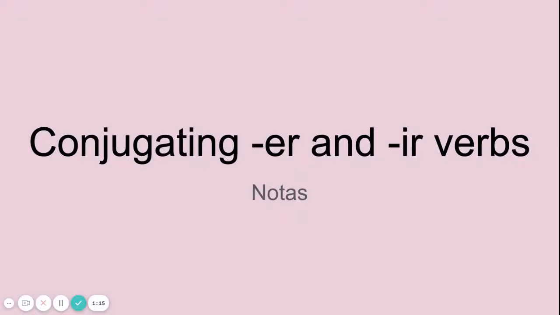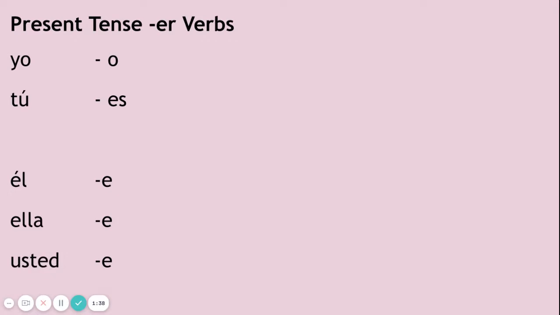Conjugating ER and IR verbs, present tense. Just like we conjugated AR verbs, we're going to be conjugating ER and IR verbs. So the ER endings, just like the AR, have an O on the end, have an ES instead of an AS because it is an ER verb. Él, ella, and usted all have E's.